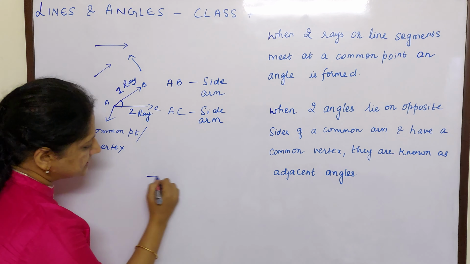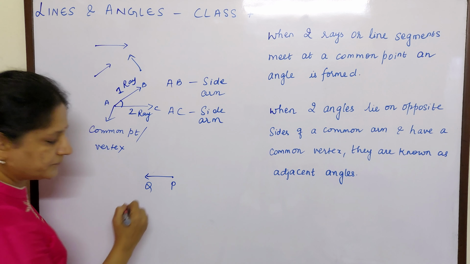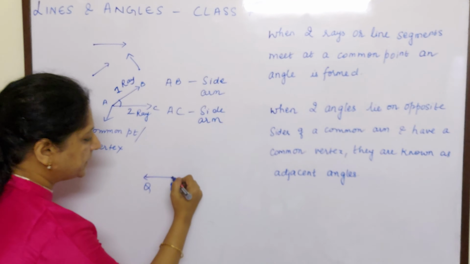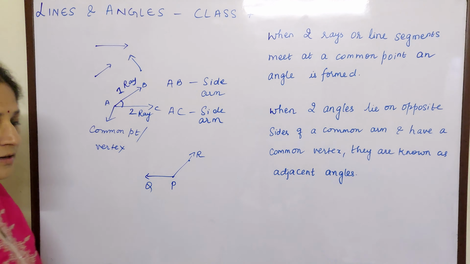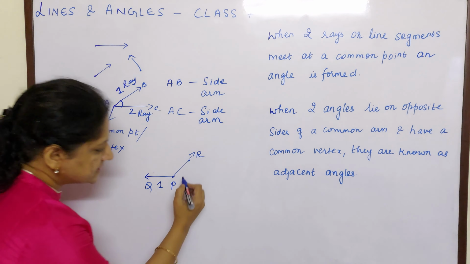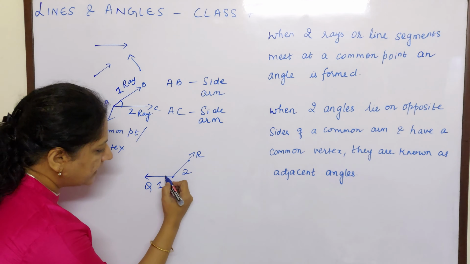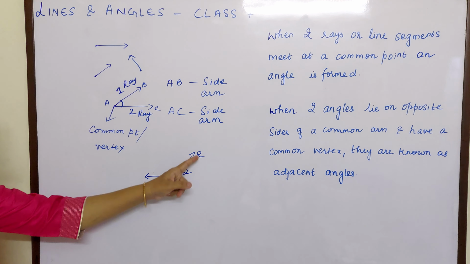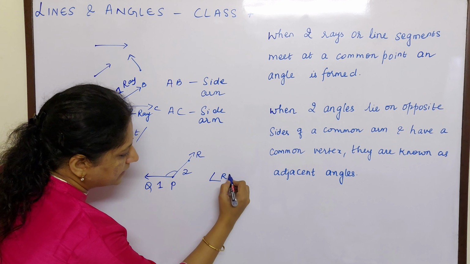Let me take another example. Suppose this is the ray PQ. There is one more ray PR. So PQ is ray 1, PR is ray 2. What happens when two rays meet? An angle is formed. You can name it as angle RPQ.